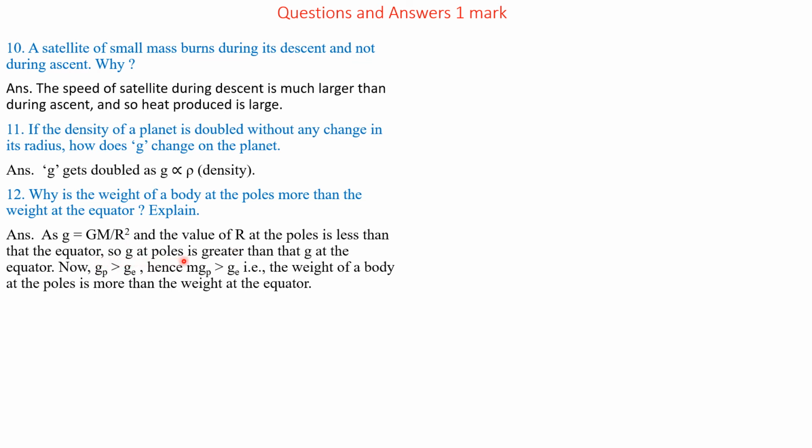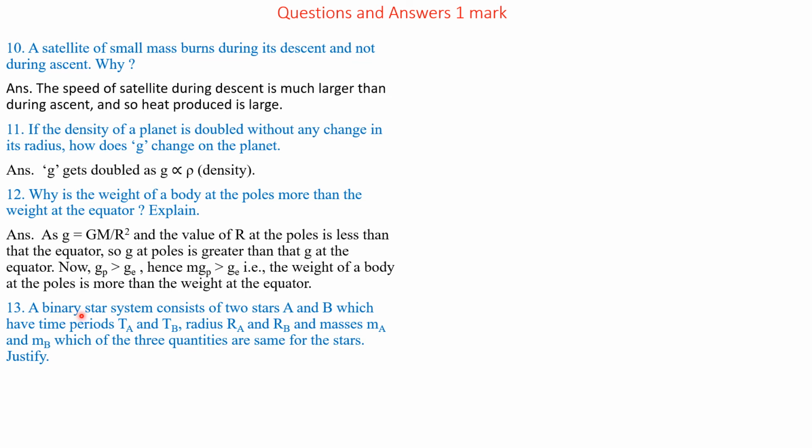So g at poles is greater than g at the equator. Now gp, gravitation at pole, is greater than ge at the equator. Hence, mass into gp is greater than mge, that is weight of the body at the poles is greater than weight at the equator.